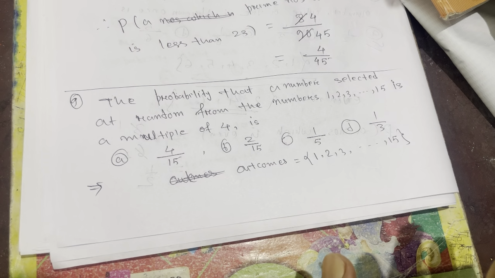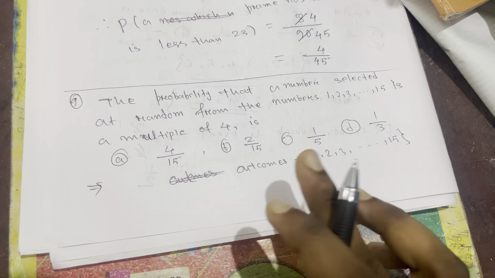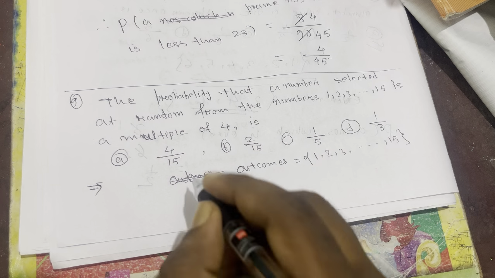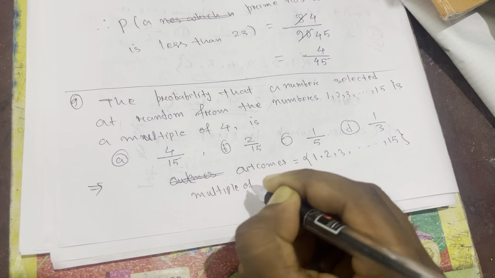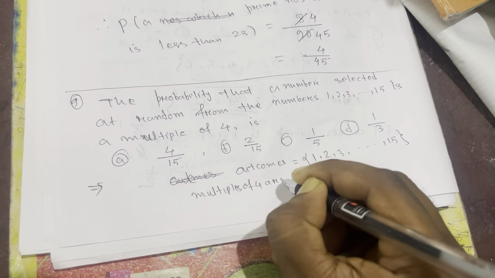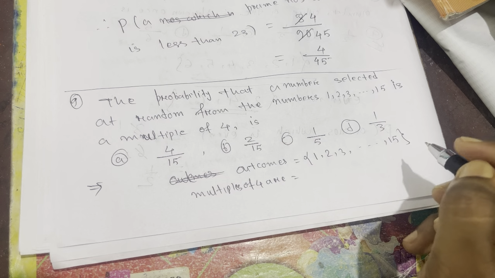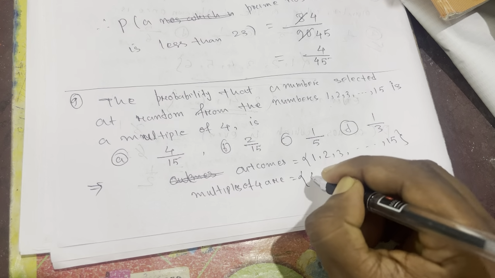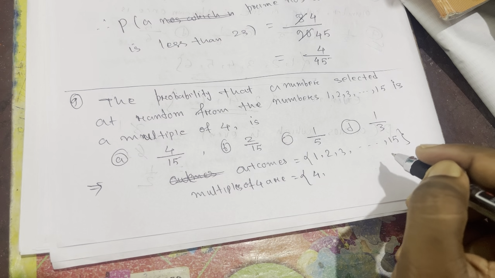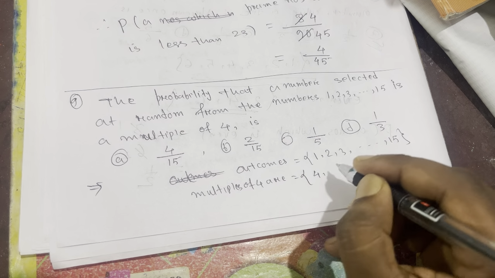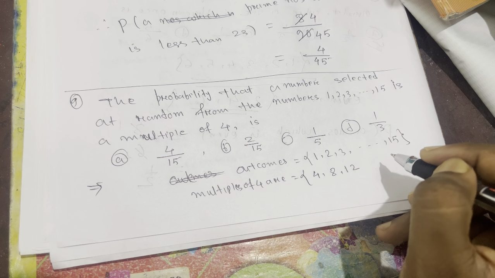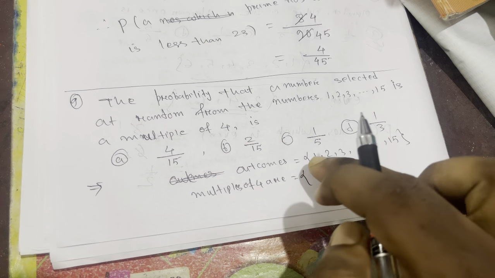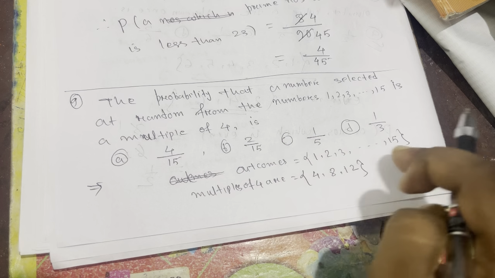So out of 15 we need to find the probability of a number which is a multiple of 4. So out of 15, how many numbers are multiples of 4? How will we find multiples? By multiplying 4 by 1, 4 by 2, like that. 4 ones are 4, 4 twos are 8, 4 threes are 12, 4 fours are 16, but we cannot take 16, we can take till 12 only,